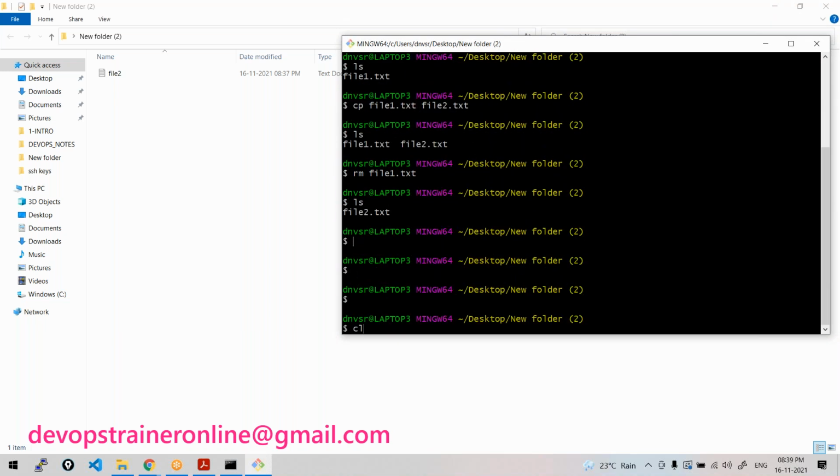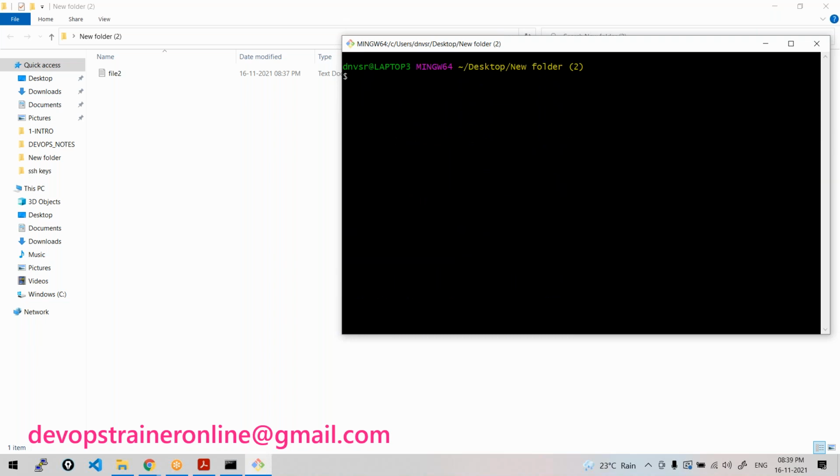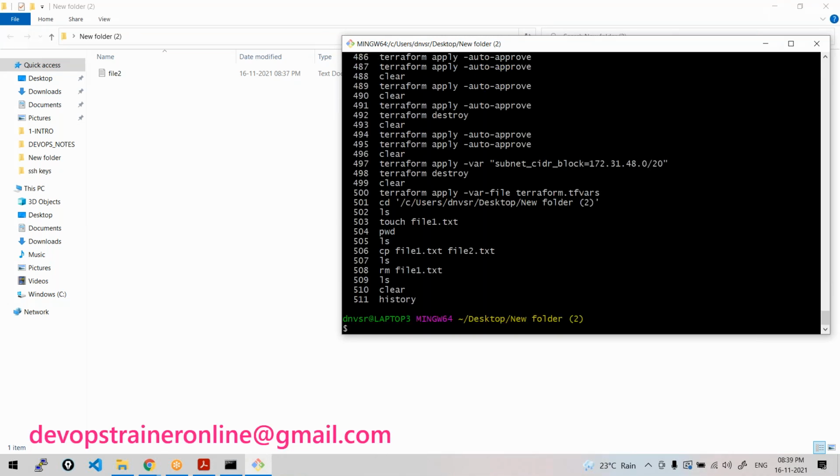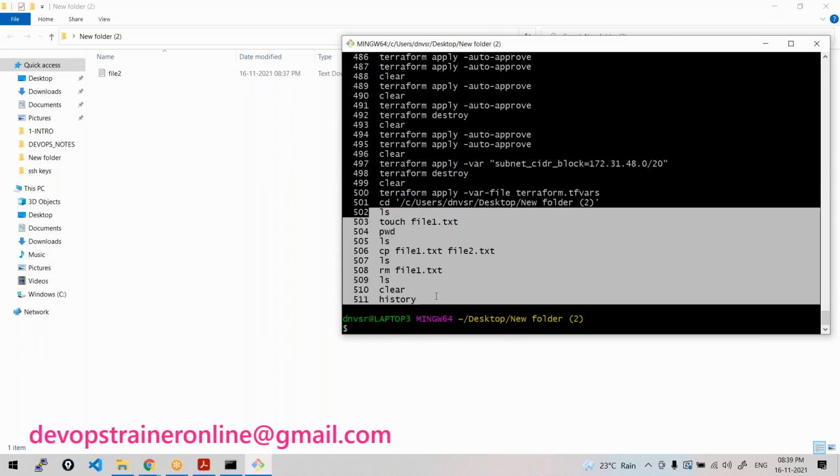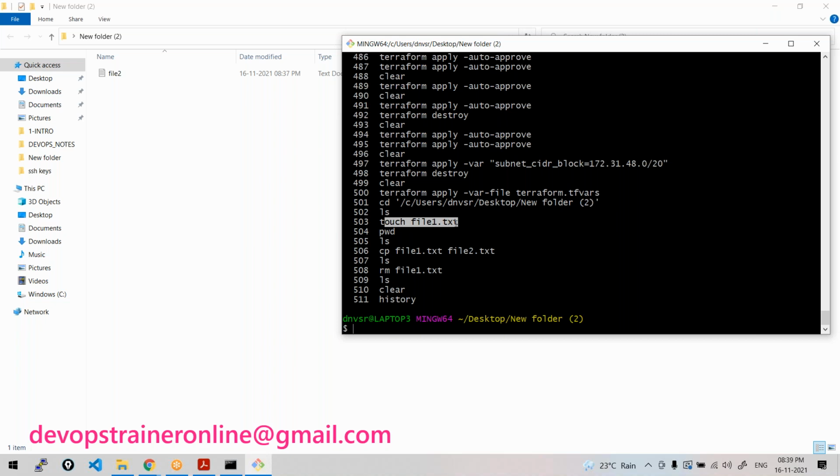Now, to clear the terminal, there is a command called clear, which will clear the terminal. And if you want to see the list of the commands we have executed till now, history. These are the commands we have done: ls, touch will create a file, pwd is present working directory, ls lists the files and folders in that directory, cp command to copy the files, rm to remove the files. Now let us do the rest.